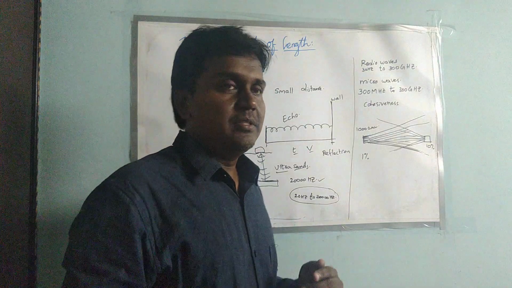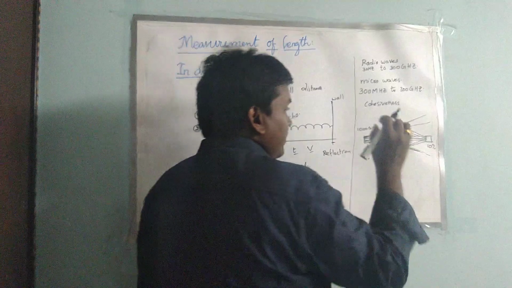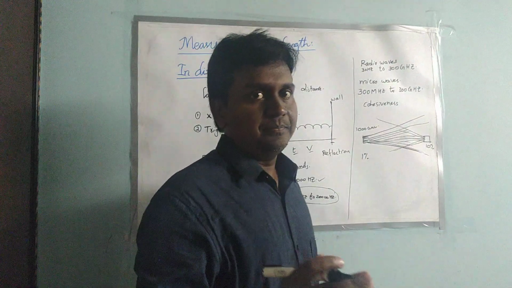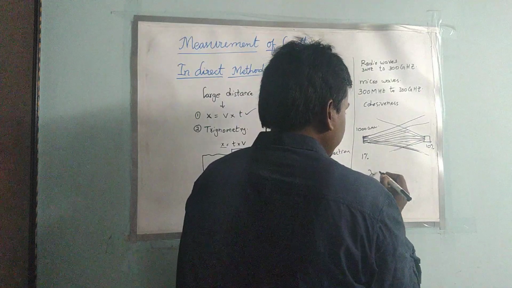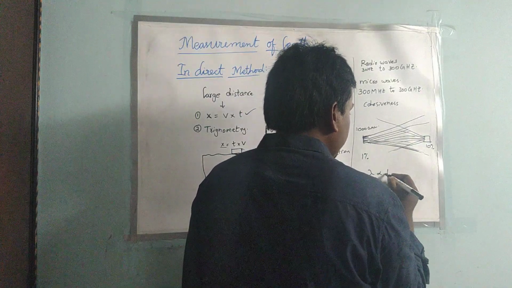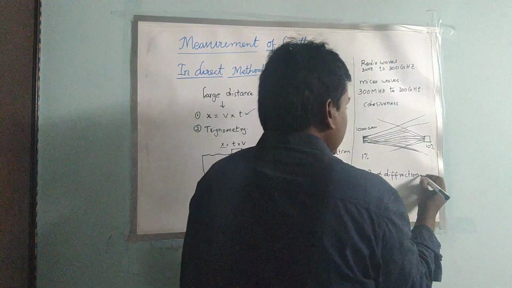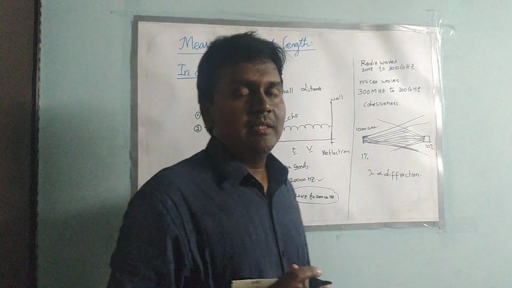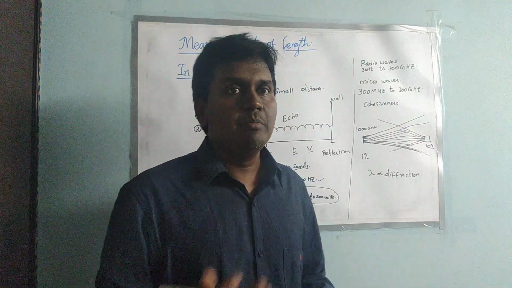So to reduce this diffraction, what you have to do is, if the wavelength of the waves is less, then diffraction also will be less. Wavelength lambda is directly proportional to diffraction. So if the wavelength is less, the diffraction also will be less. If the wavelength is more, diffraction also will be more.